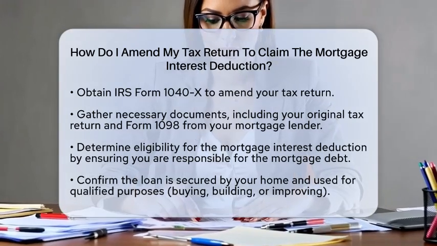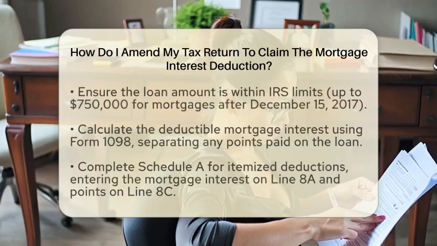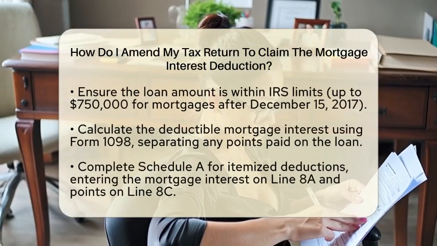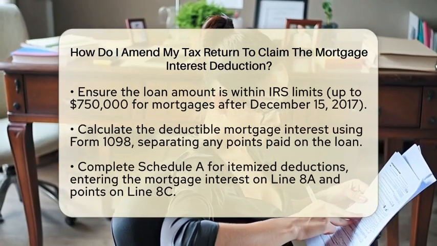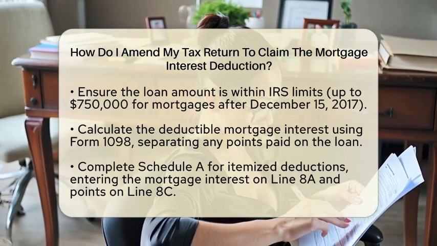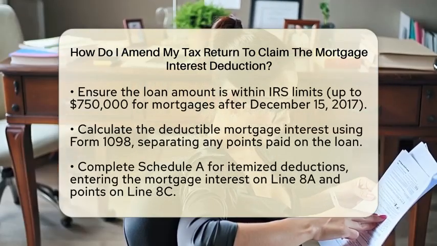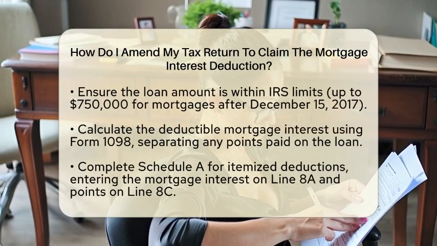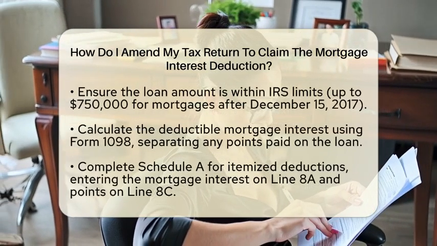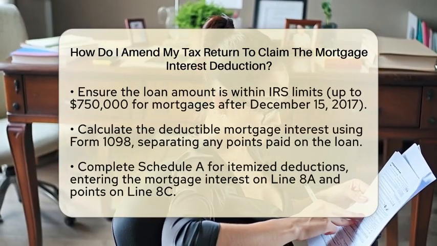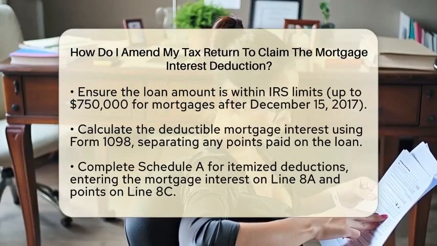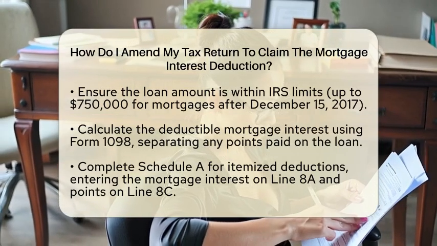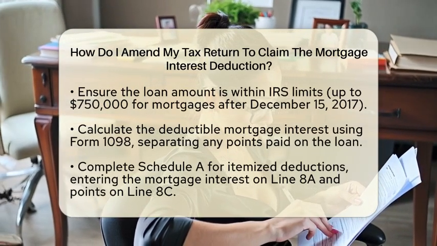Now, let's determine your eligibility for the deduction. You must be legally responsible for the mortgage debt. The loan should be secured by your home, and it must have been used to buy, build, or substantially improve your qualified residence. The loan amount must also fall within the Internal Revenue Service limits, which are generally up to $750,000 for mortgages taken out after December 15, 2017.